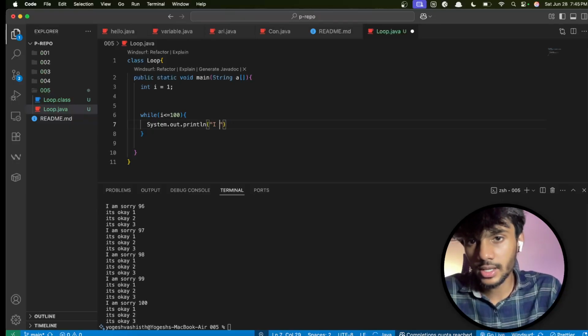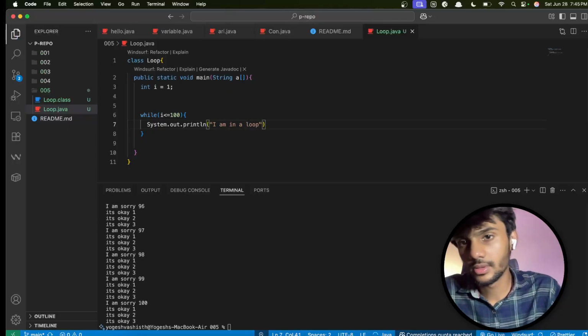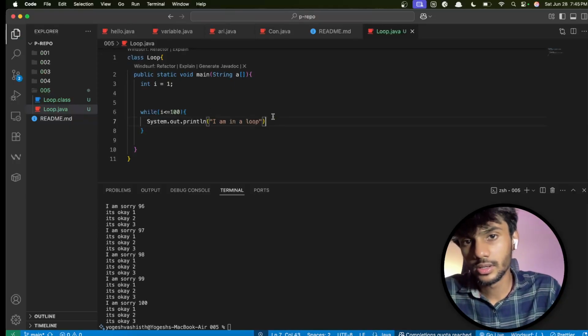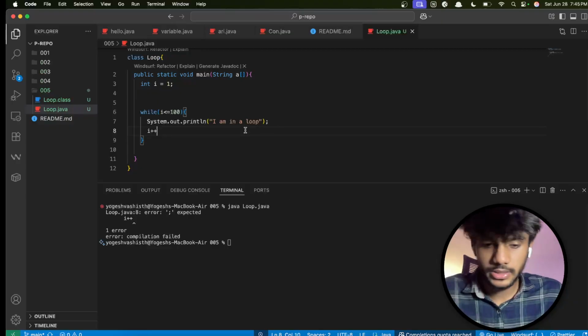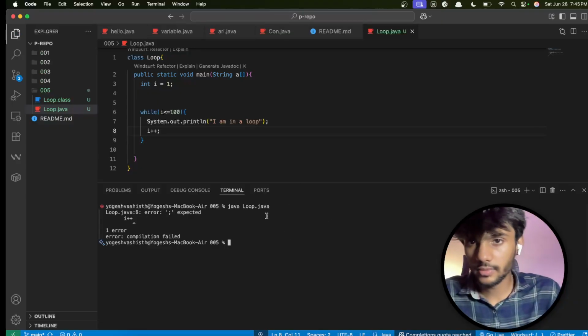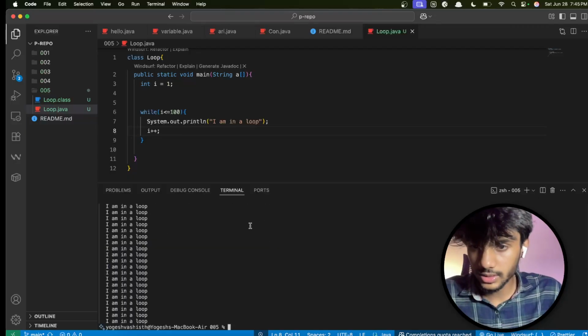I am in a loop, and I can do an i plus plus, and I'll just clear it. Let us just have a shortcut now, Java loop dot java. It expects a colon. Okay, is there anything we are missing? No, we are not. Let's run this again. It got printed 100 times. Easy peasy.